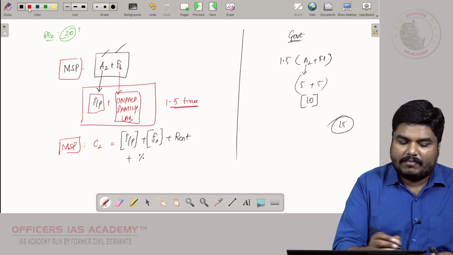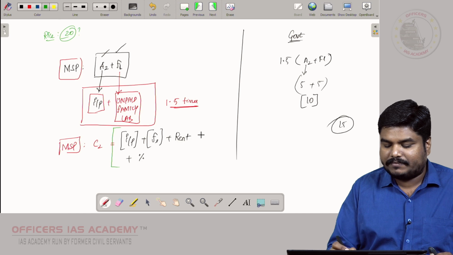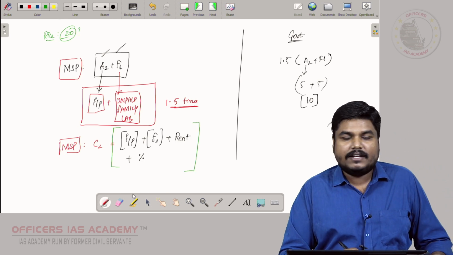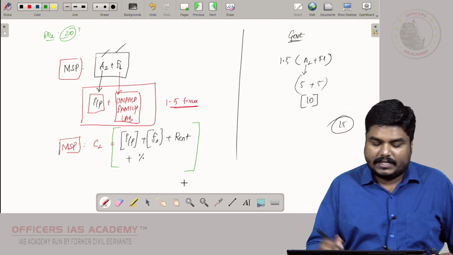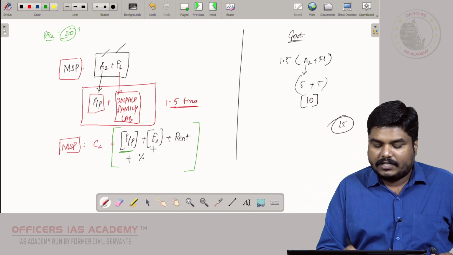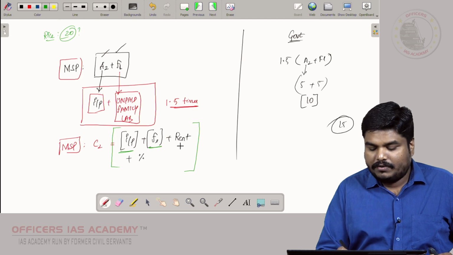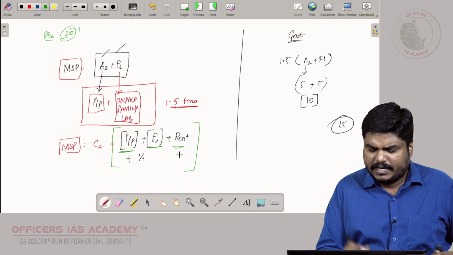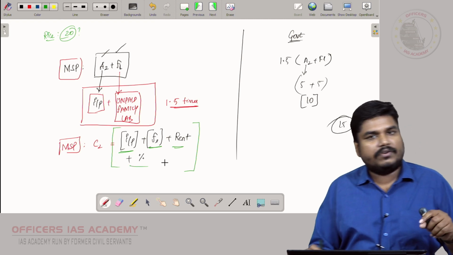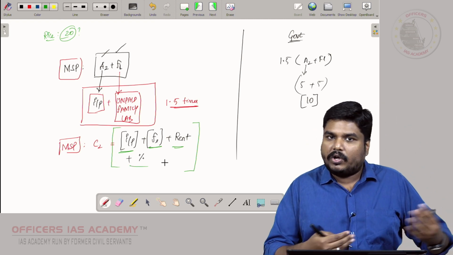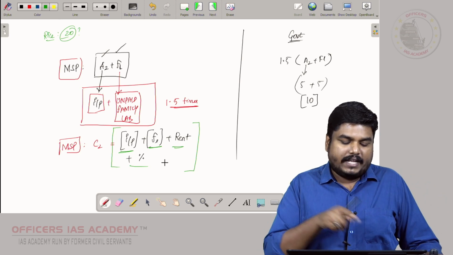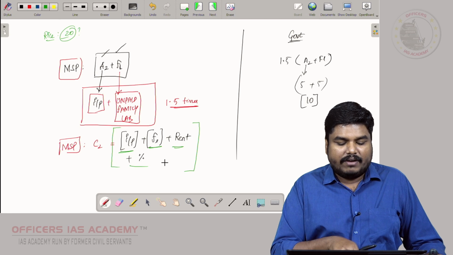So the C2 formula is going to be even more comprehensive. It is going to be more realistic and useful for the farmers, because it includes the input cost, the family labor, and the rent paid by the farmers for their land, right? And it also takes into account that the farmers would have borrowed money for which they would have paid some interest. That interest amount is also taken into consideration. So the C2 formula includes everything.